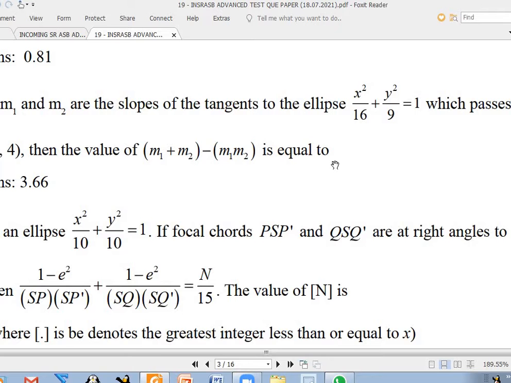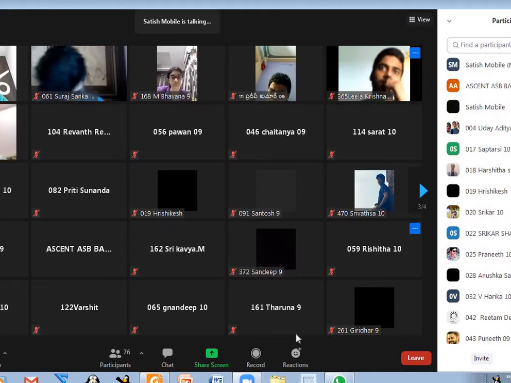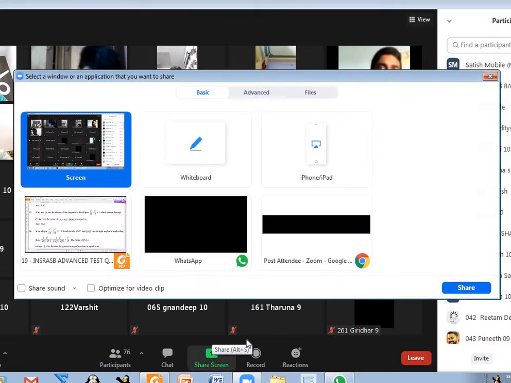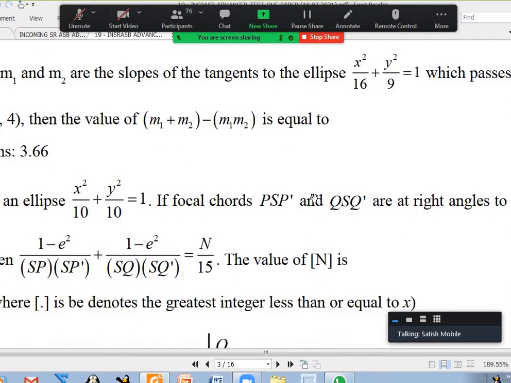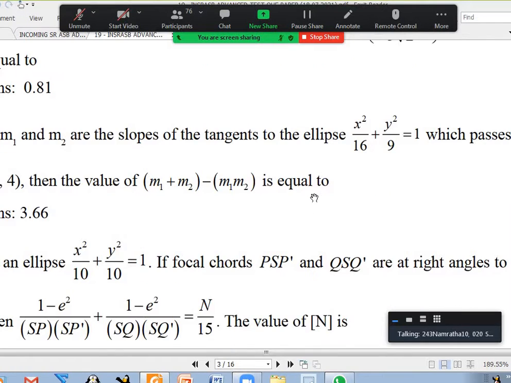Sir, can you share your screen? Oh, I'm not sharing. Sorry, I thought I was sharing it and scrolling. Fifth one. Anybody need? Sir, please, 3.67. 6.7, sir. Okay, it's because 3.66 is more than 5. So the fifth question is 3.67.